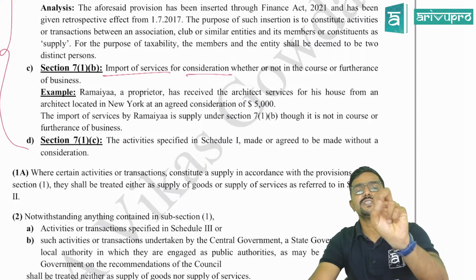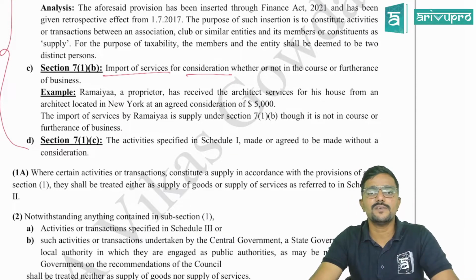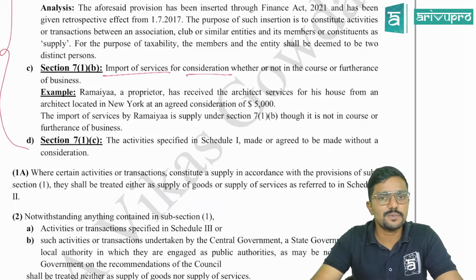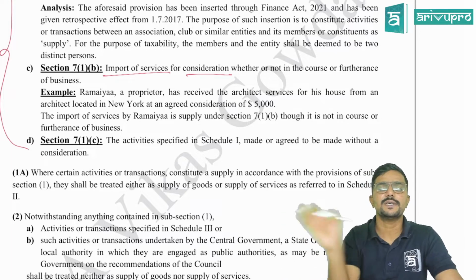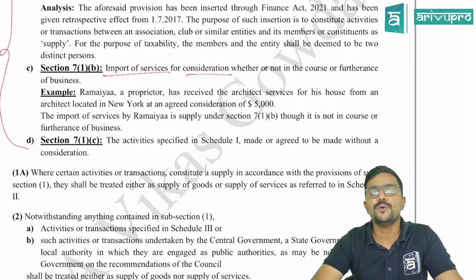So only two conditions have to be satisfied here, guys. Which are those? There should be an import of service for a consideration. That's all. Only two conditions. Clear? Whether it is for business purpose or personal purpose, doesn't matter. Clear? And whenever there is an import, normally the government will catch hold of the recipient. The recipient is liable to pay tax, guys.